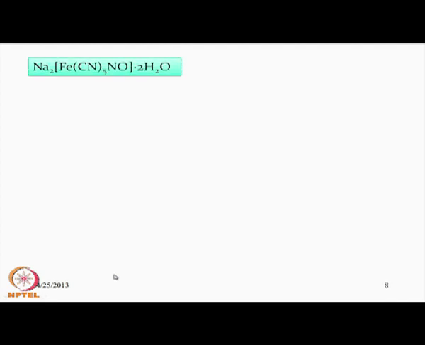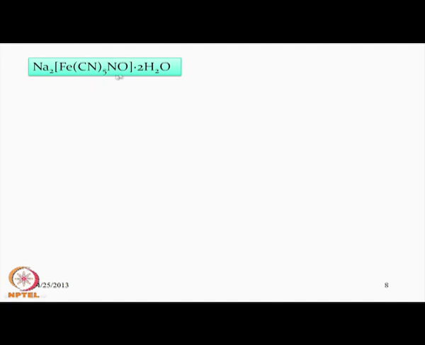One more example we will just see, which will continue to our next class also, is a very good example where the ligands present at the iron site are CN and NO. So, 2 types of ligands are bound to the iron site, and for the typical charge balance, if we consider this NO as NO+, we get the corresponding compound.